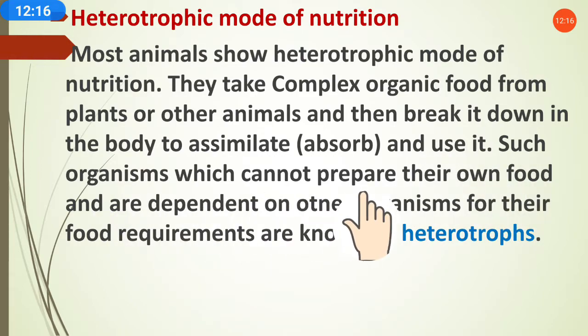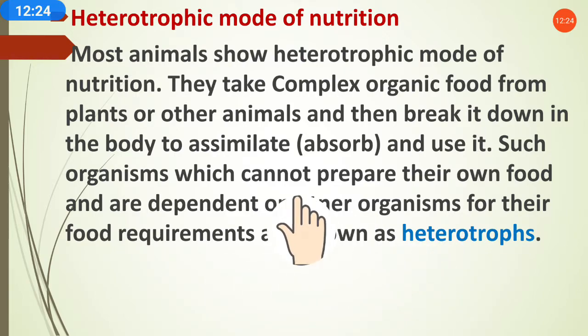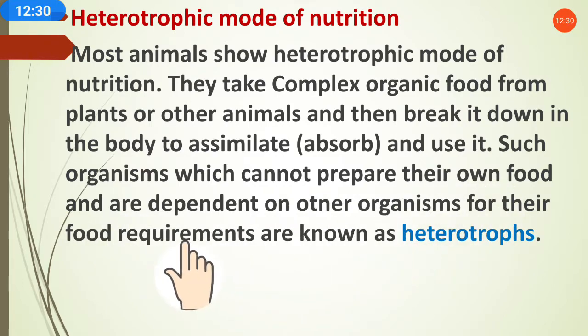Such organisms which cannot prepare their own food and are dependent on other organisms for their food requirements are known as heterotrophs. So these types of organisms are called heterotrophs. So simply remember plants and animals. Plants prepare their own food, not depending on others, so plants are autotrophs. Animals cannot prepare their own food and depend on other organisms and plants. So that's why animals are known as heterotrophs.